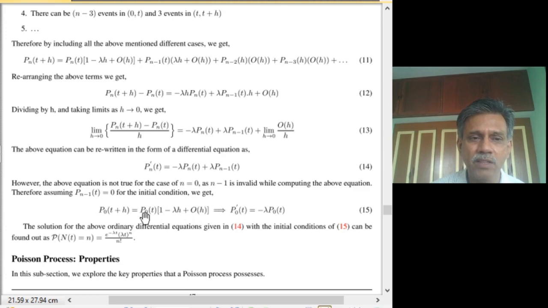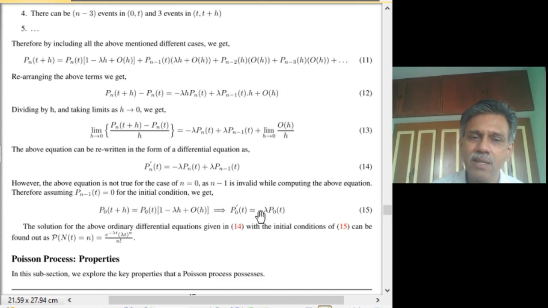Only we have to multiply these two. Only this condition can lead to 0 events in t plus h. So this again will lead to a differential equation, which will be P0 of t dash equal to minus lambda P0 of t, in a similar manner. So we have got two differential equations. One is valid for n greater than or equal to 1, and the other is valid for n equal to 0.